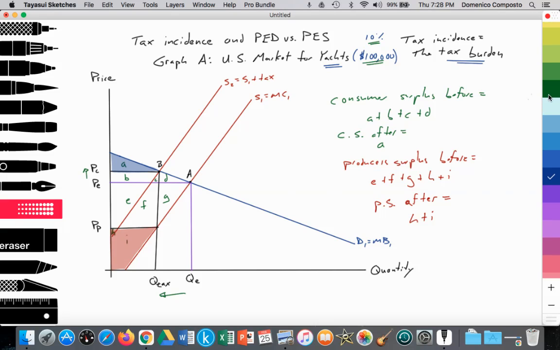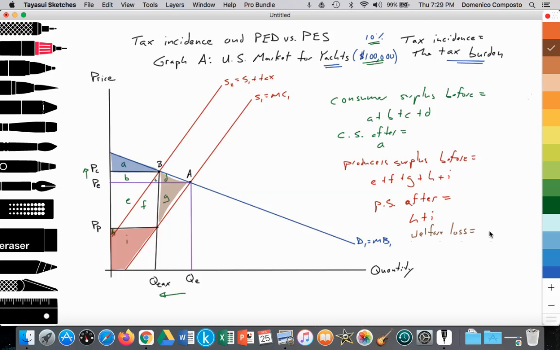And then let's go ahead and highlight the welfare loss of D and G. This is the lost consumption. This is the lost production. So D and G represent the welfare loss of the tax. We can make a note about that. The welfare loss, or the deadweight loss, is equal to areas D plus G.